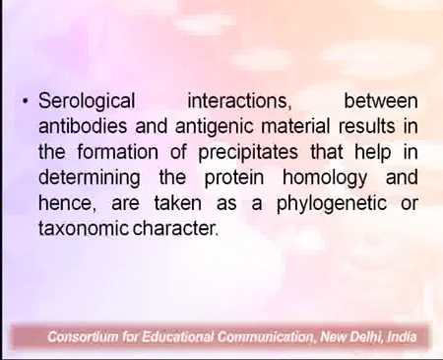So in serotaxonomical classification, a crude protein extract of a particular plant belonging to a particular taxa is extracted and injected into the blood of an experimental animal, and a specific antibody is produced in the blood of that particular animal. The serum containing the antibody is then collected and made to react with antigenic proteins as well as the proteins from the other related taxa. The serological interactions between antibody and antigenic material result in the formation of precipitates that help in determining the protein homology, and hence we can take it as a phylogenetic or taxonomic character.